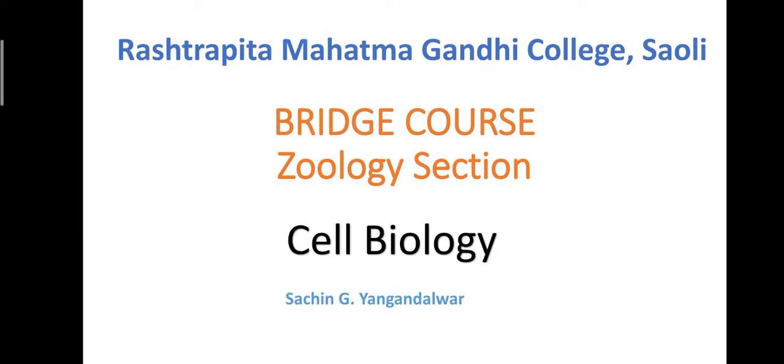In the past video, we talked about the prokaryotic cell. As I told you, all living beings are categorized into three types: prokaryotic cell, eukaryotic cell, and mesokaryotic cell. In the last video, we got detailed information about the prokaryotic cell and bacteria.